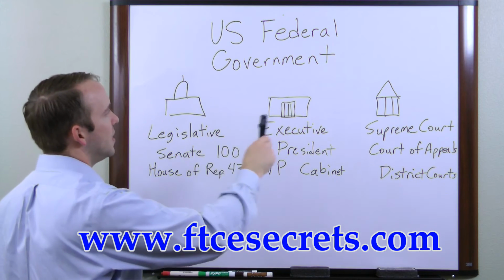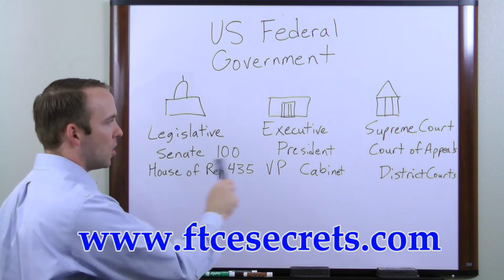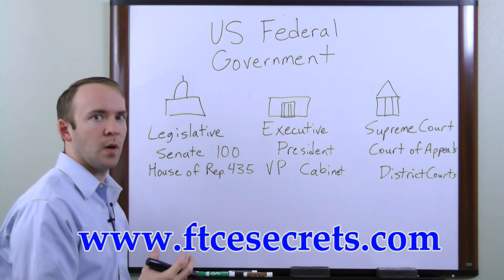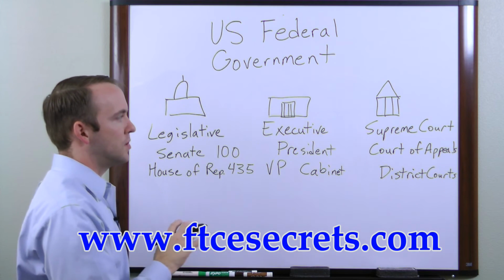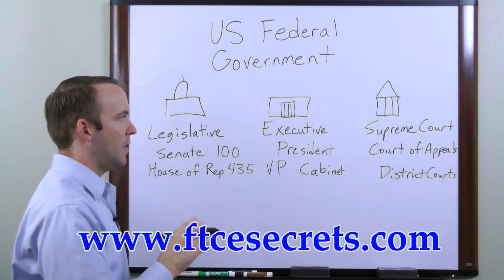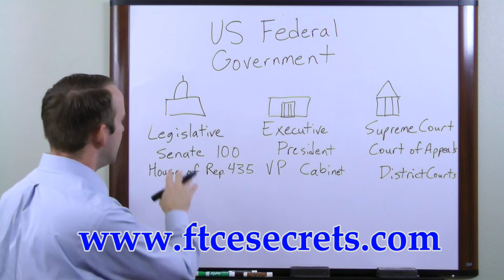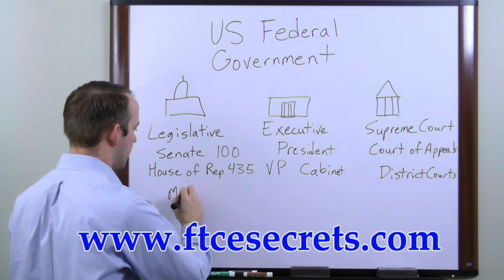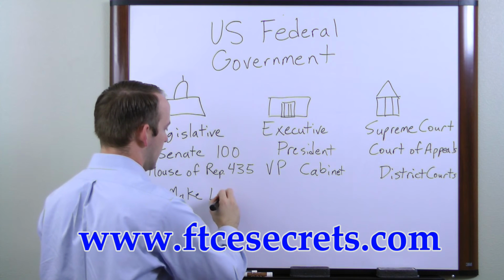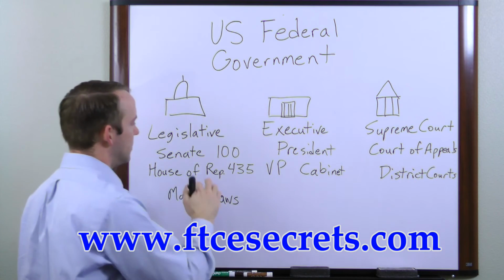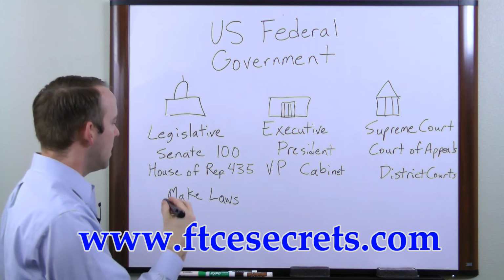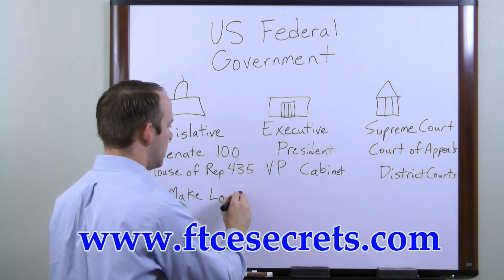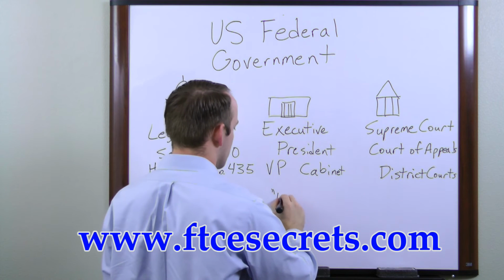And so these are the three different branches of government, and they all have different powers. And the Constitution was structured this way so that there are checks and balances between each of them, and they each have a different function. The legislative function is to make laws. And that's why we hear about different congressmen or senators that may be arguing over which laws we should have. The executive branch, they enforce the laws.